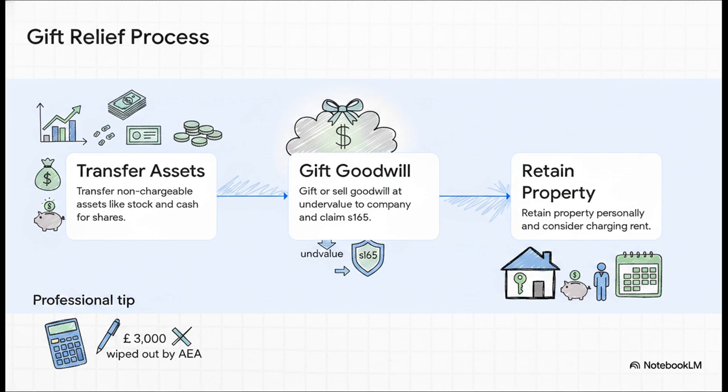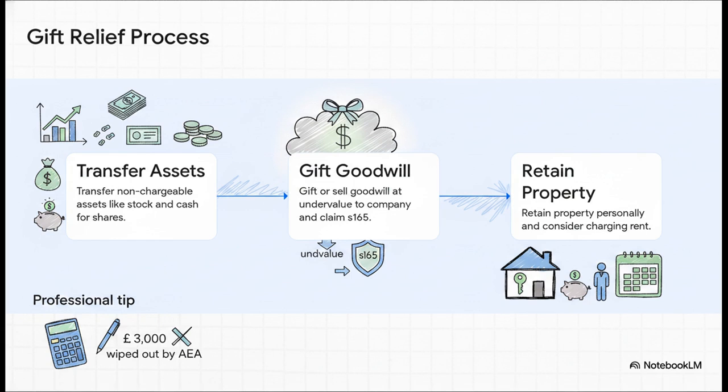Step 1. You transfer all the non-chargeable assets, things like stock and cash, in exchange for shares. Step 2. You deal with the goodwill entirely separately. You either gift it or sell it at an undervalue to the company and explicitly claim Section 165 relief on that transfer. Step 3, the individual simply keeps the property in their own name, and they can even charge the new company rent.